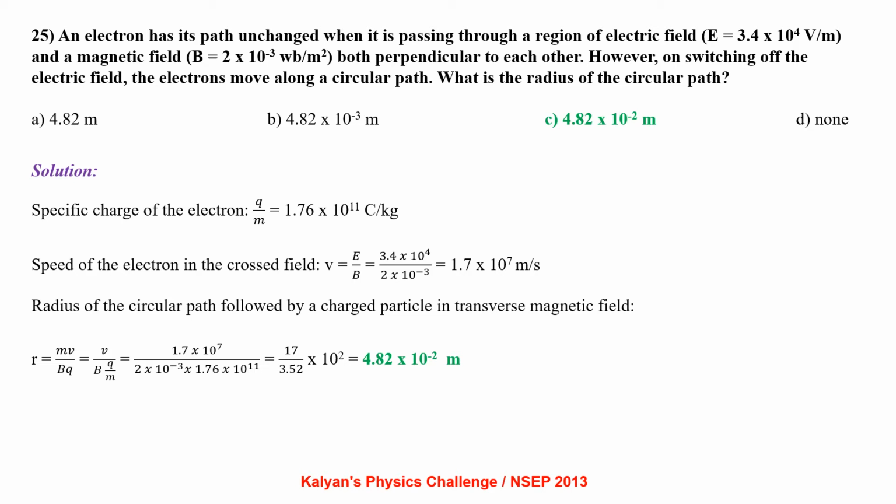Specific charge of the electron q by m equal to 1.76 into 10 power 11 coulomb per kg. Speed of the electron in the crossed field v equal to E by B, that is 1.7 into 10 power 7 meter per second. Radius of the circular path followed by the charged particle in transverse magnetic field r equal to mv by Bq, that is v by B times m by q. Put the numerical values to get the radius to be 4.82 into 10 power minus 2 meter.